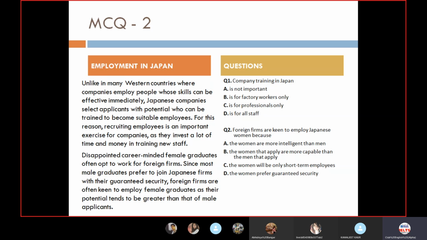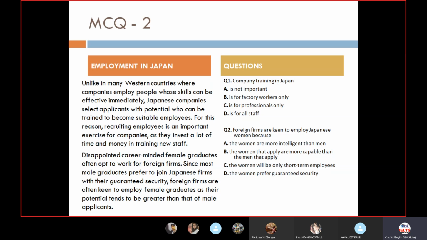The women that apply are more capable than the men that apply. And if we talk about all other things, foreign firms often employ female graduates as their potential is greater than that of male applicants. Okay, first of all, we'll be starting again. Disappointed career-minded female graduates often opt to work for foreign firms. So something negative goes on here. Okay, this is the background.